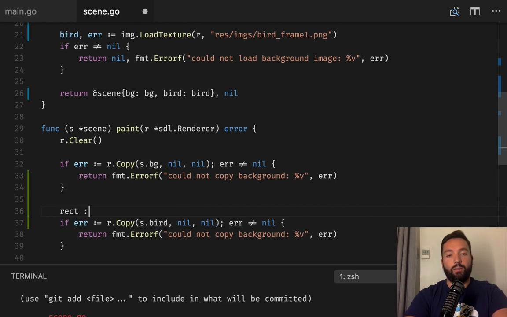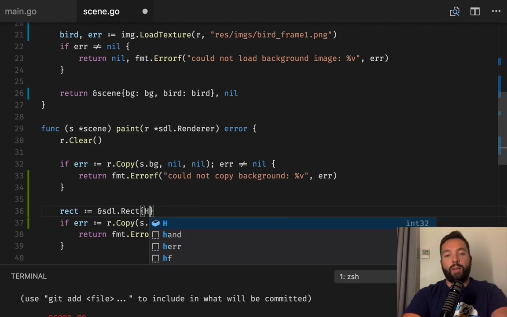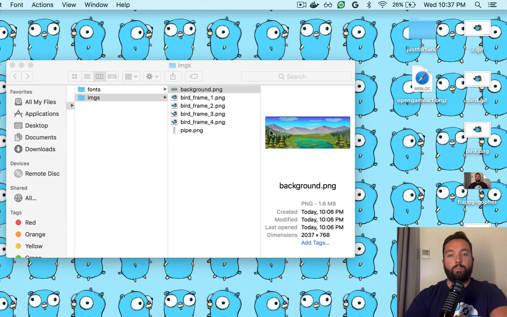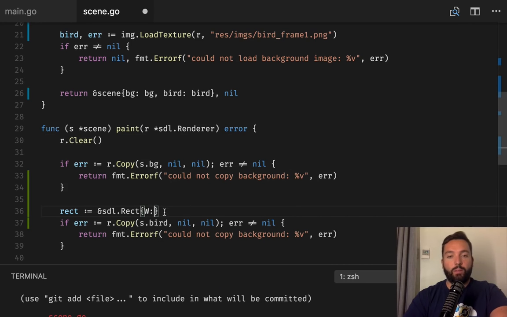So that is something that's gonna be around. So we had rectangle, it's gonna be SDL.rectangle. The height's gonna be, so this is actually the size. What is the size of the bird itself? It is 50, 43. So 50, height is gonna be 43.